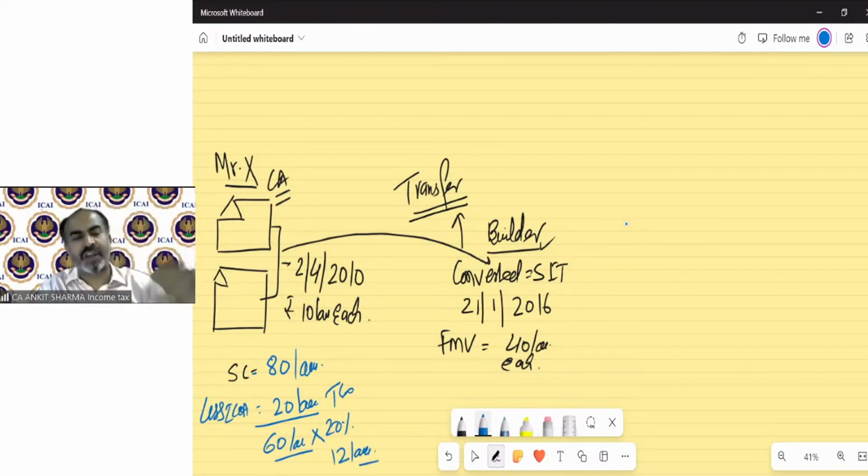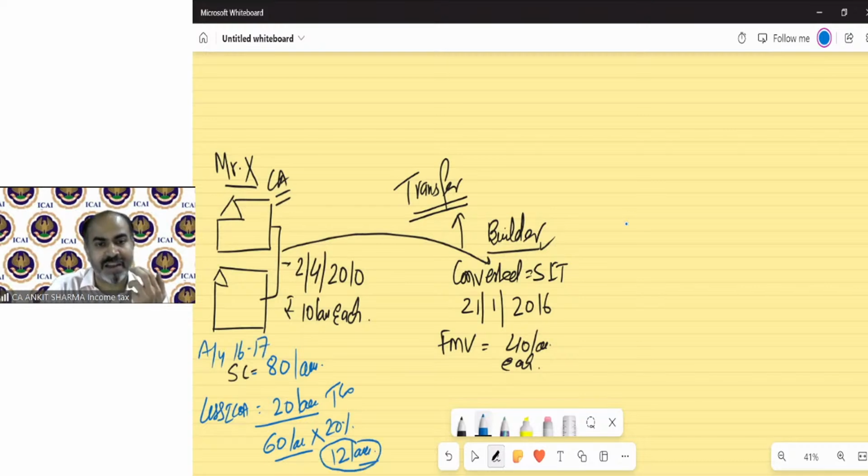If there is no section 45(1), then as per the definition of transfer, government will assume your transfer took place in this previous year, that means previous year 15-16, and they will charge capital gain in assessment year 16-17, and the department will ask at least 12 lakh as your income tax liability. Because you can understand, we just converted our asset into stock in trade, but we did not receive any actual money. So how will the assessee be able to pay this 12 lakh rupees of tax?